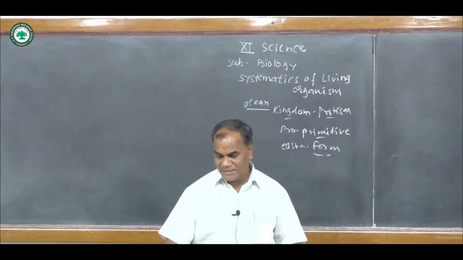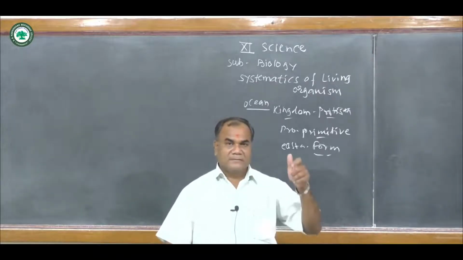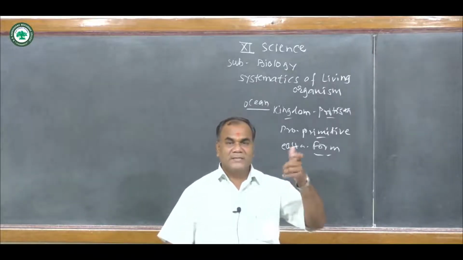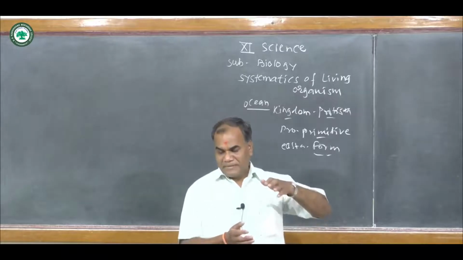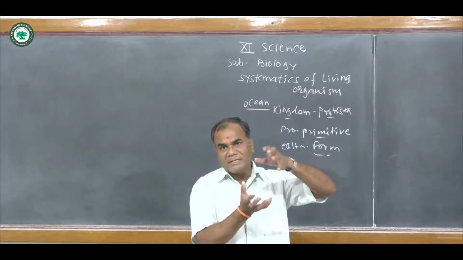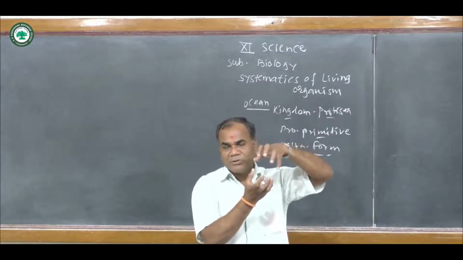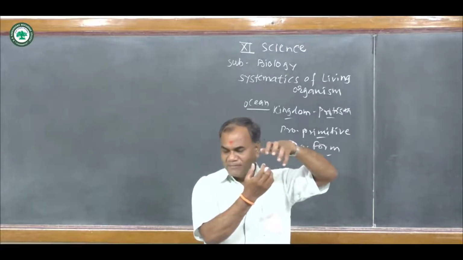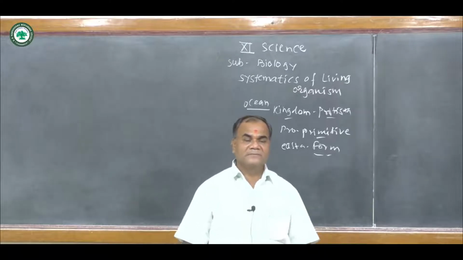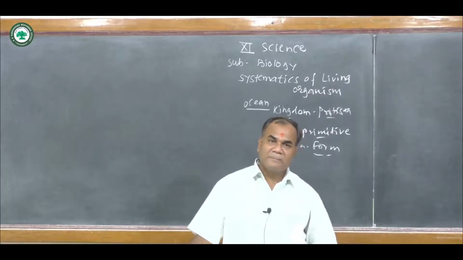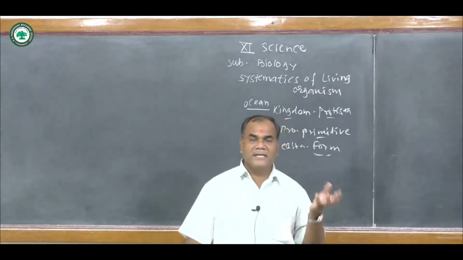In diatoms, autotrophic as well as heterotrophic modes of nutrition can be found. The body of these organisms is made of two soap-box-like coverings, and the organism sits in between these two boxes. The cover of this organism is made of silica. After the death of the organism, the silica remains as it is.